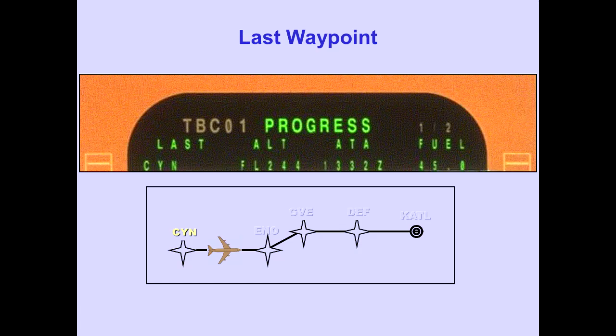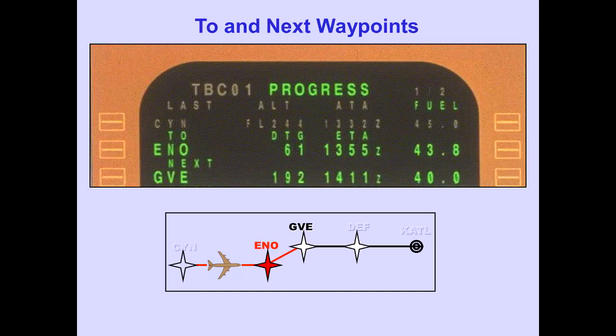The last waypoint line displays waypoint identifier, crossing altitude and actual time of arrival, and fuel at the last waypoint. The to and next waypoint lines display waypoint identifier, distance to go, and estimated time of arrival from present position to that waypoint. The fuel remaining at the waypoint is also displayed.